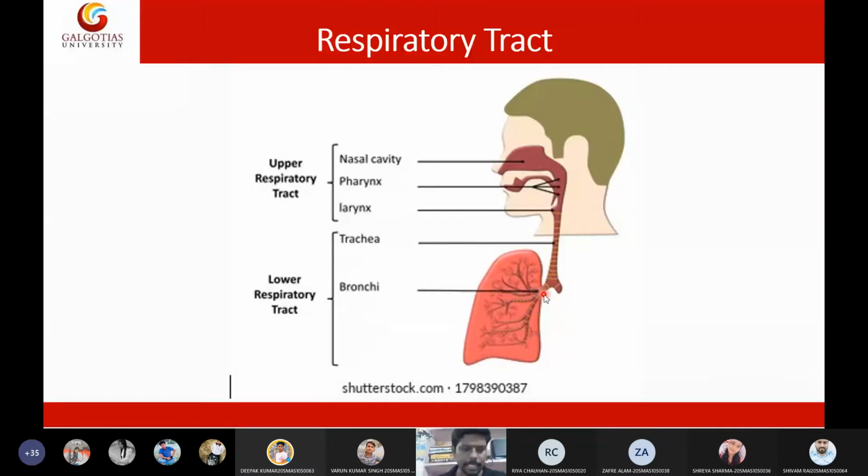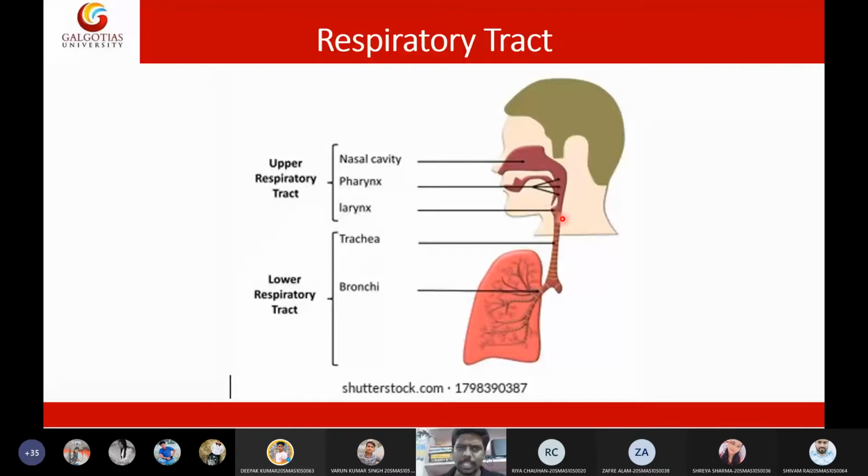So basically, the respiratory tract has been divided into two parts: upper respiratory tract and the lower respiratory tract. The upper respiratory tract is composed of mouth, nasal cavity, pharynx, and larynx. These are the parts present in the upper respiratory tract. What are those? Mouth, nasal cavity, pharynx, and larynx.